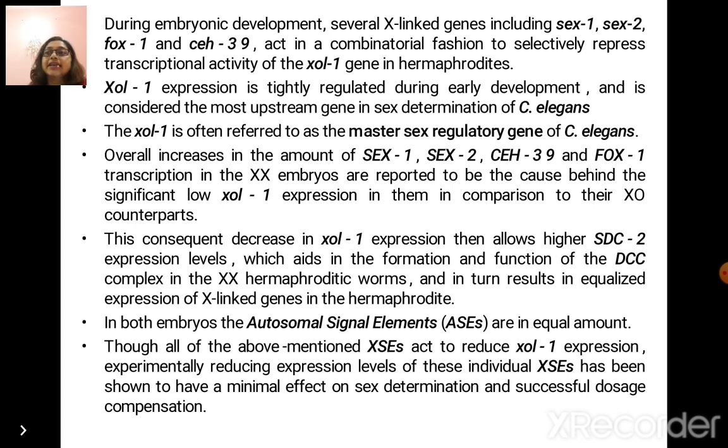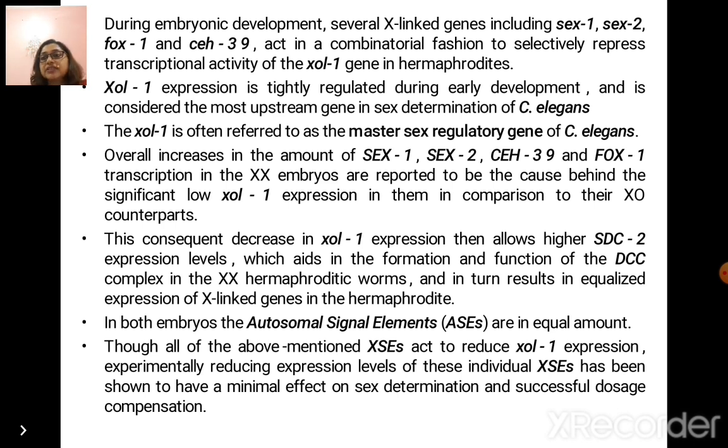ZOL1 expression is tightly regulated during early development and is considered the most upstream gene in sex determination of C. elegans. The ZOL1 is often referred to as the master sex regulator gene of C. elegans. The overall increases in the amount of SEX1, SEX2, CH39 and FOX1 transcription in the hermaphrodites are reported to be the cause behind the significantly low ZOL1 expression in them in comparison to their X0 counterparts, the males.